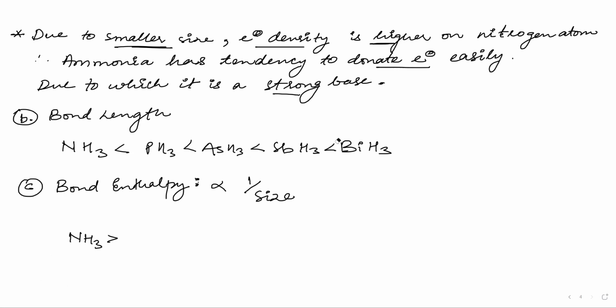So what will follow? The size will follow. NH3 has the highest bond energy, then you will have PH3, and after PH3 it will be AsH3, after AsH3 will be SbH3, and after SbH3 it will be BiH3.